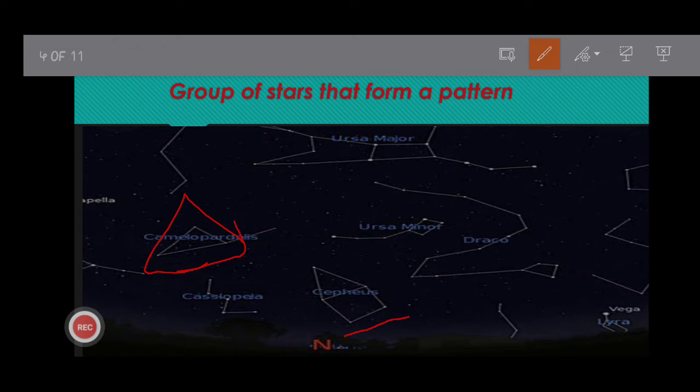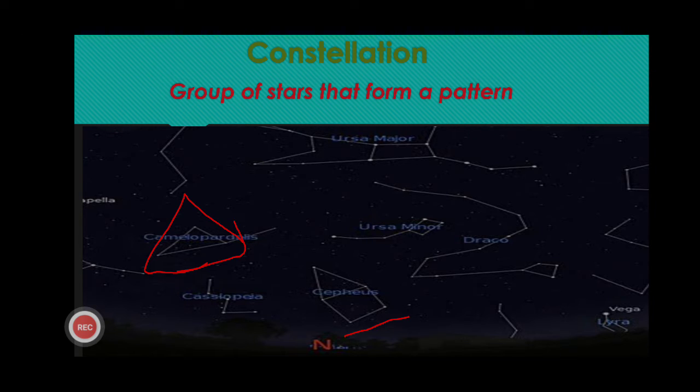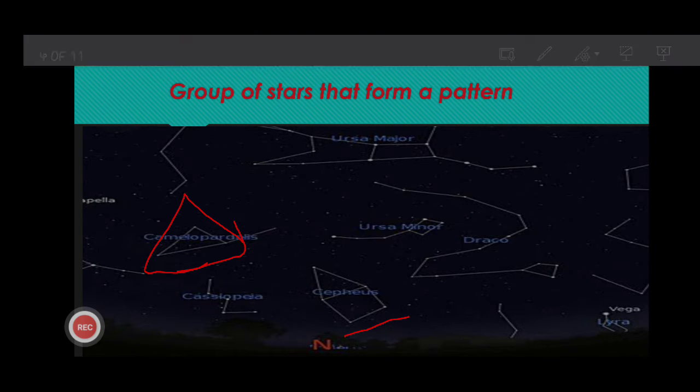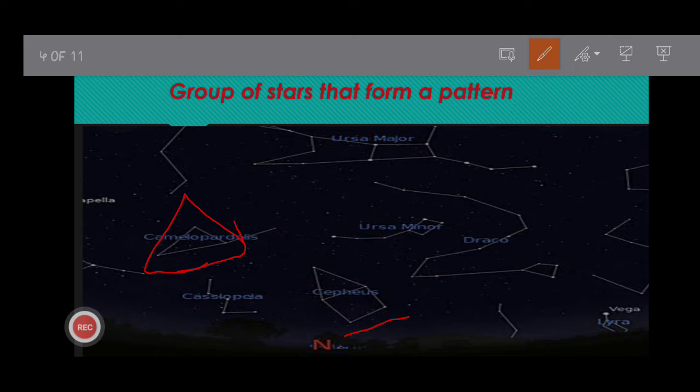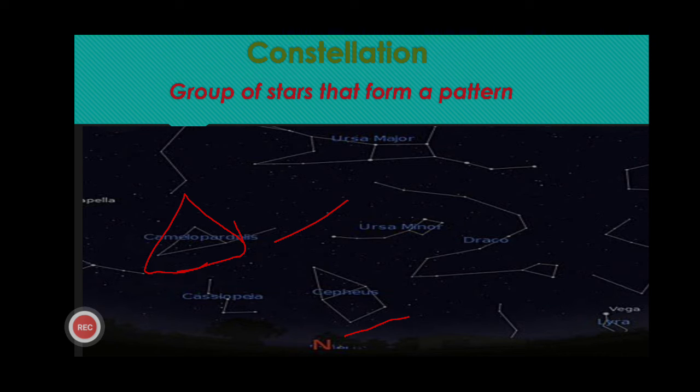Here they are forming a shape like a home. So stars combine to form a shape, and a group of stars that form a shape or pattern is called a constellation.